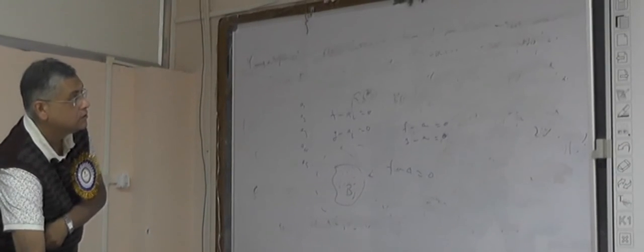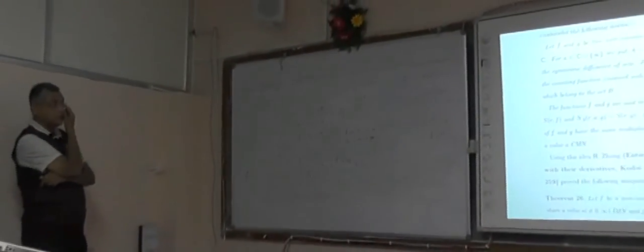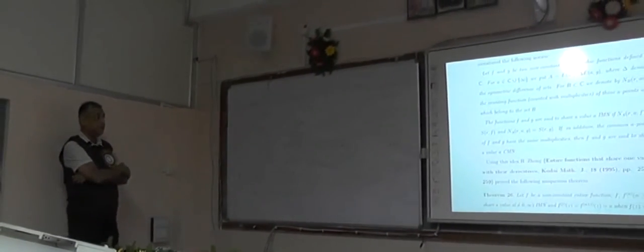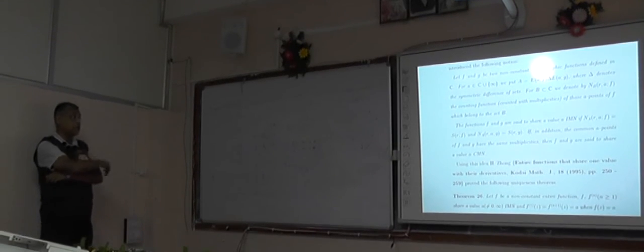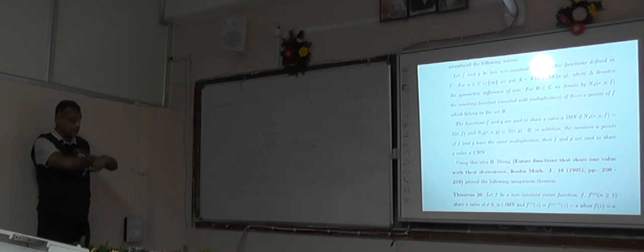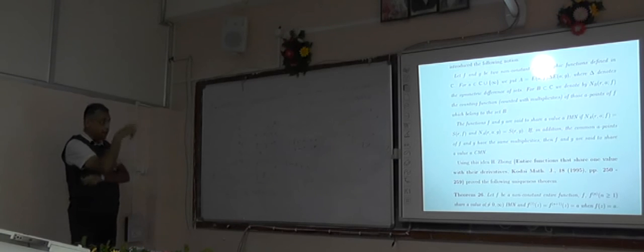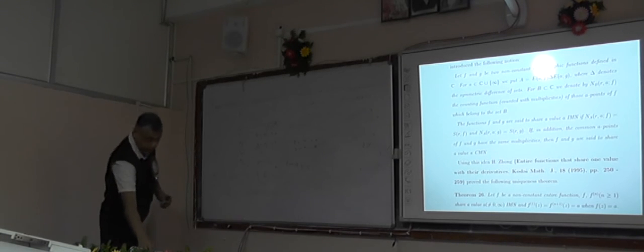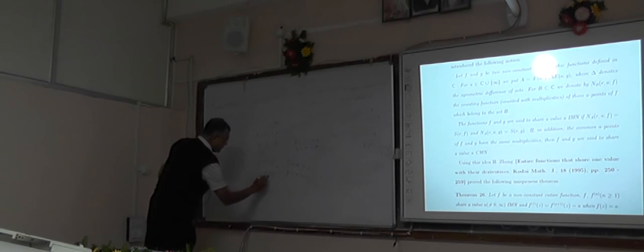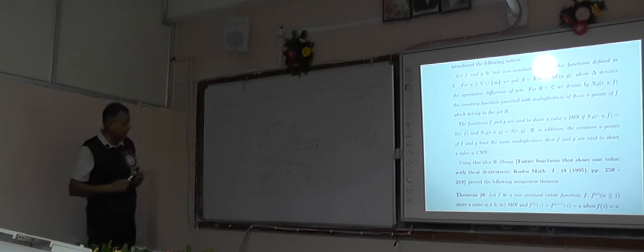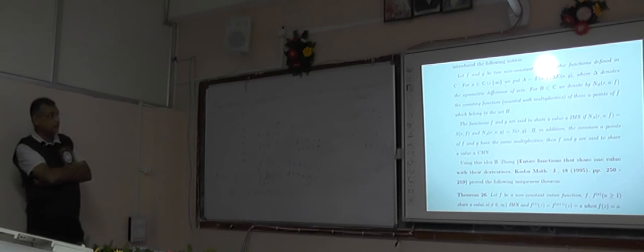And Zhong defined that the two functions f and g are said to share the value a IMN if N_A(r,a,f) is very small compared to the characteristic function of f, and N_A(r,a,g) is very small compared to the characteristic function of g. And if the common roots of f minus a and g minus a have the same multiplicities, then we shall say that f and g share the value a CMN.